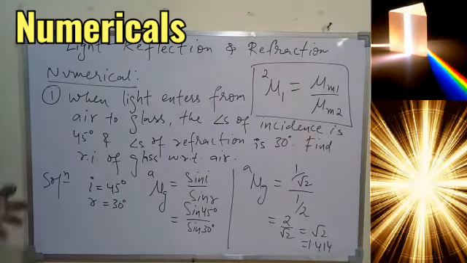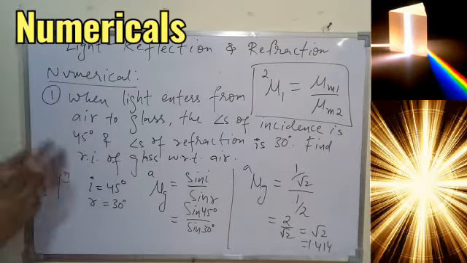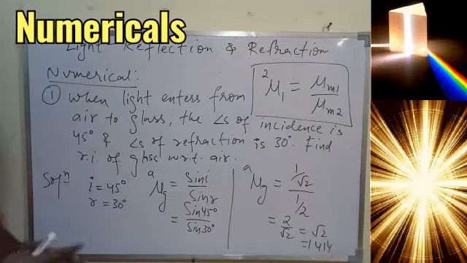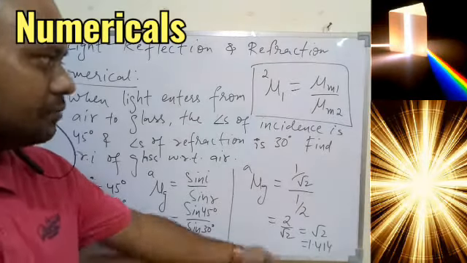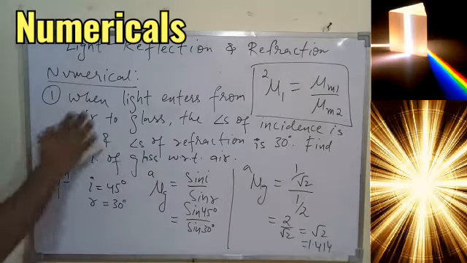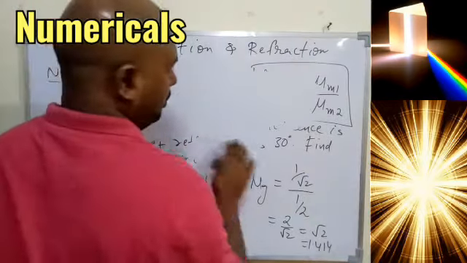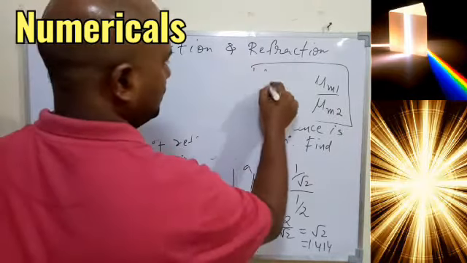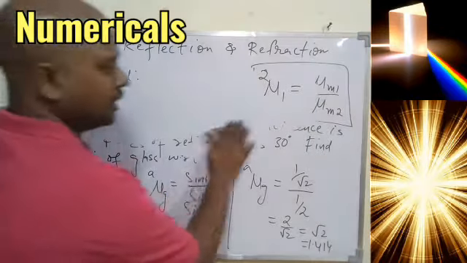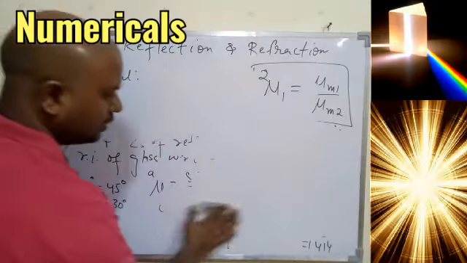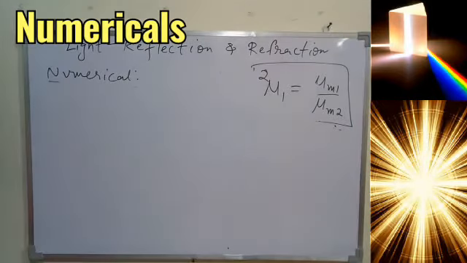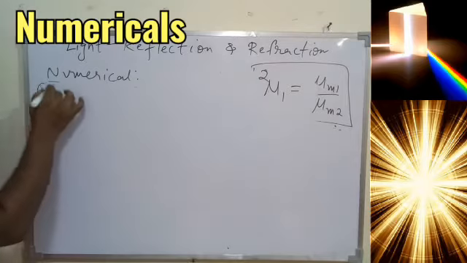So that is how this formula can help us. If the light is traveling from air to glass, if we know the angle of incidence and angle of refraction, we just apply Snell's law formula, and we can find out the refractive index of one medium with respect to the other. This is just based on Snell's law formula. Sorry, this is one formula that you shouldn't try to learn, that I have written here, because if you learn it somewhere you will make a mistake. So better derive it on the spot and then the numerical can be done.